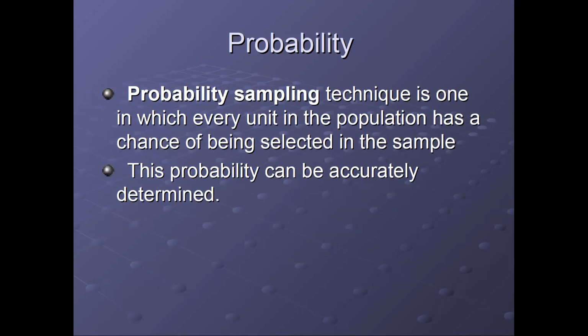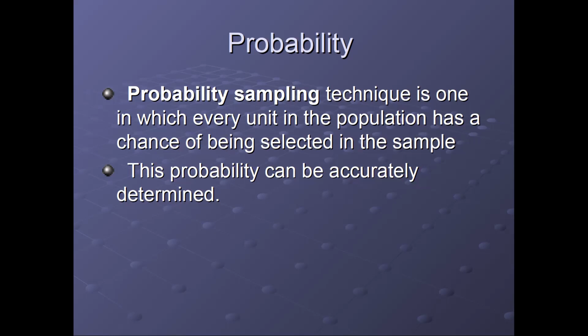Now, first we need to understand what probability is. When we say we are doing probability sampling, that means we are creating an equal chance for each and every element of that population to be included in that sample. Now, how is this equal chance created in the population? We try to understand each and every respondent existing in that population, how that respondent will go into the sample, and how we give an equal chance to that. That means we should have some calculated probability for each and every individual existing in that population.